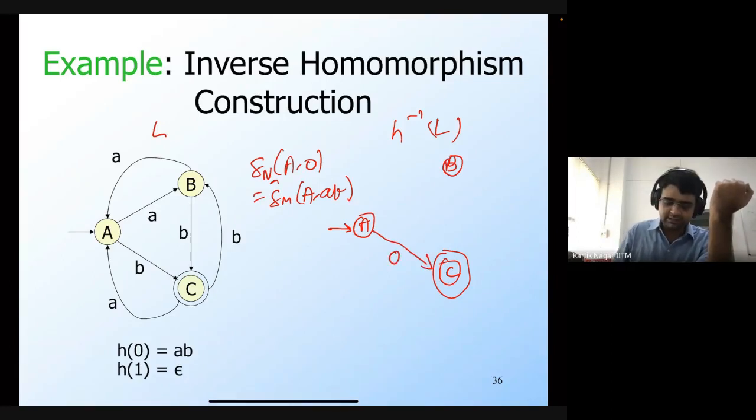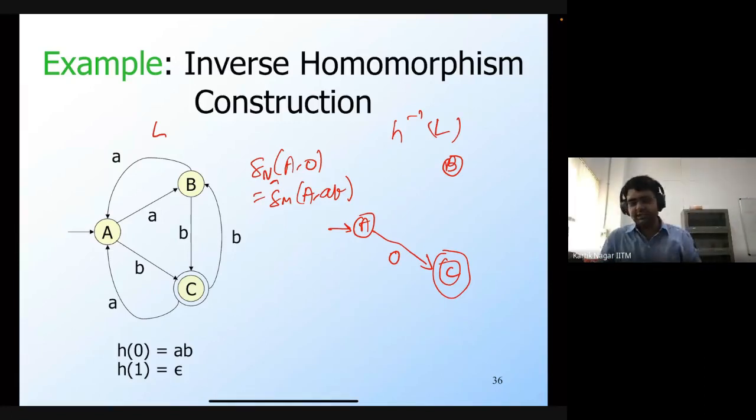So let's finish this. What about for 1? If you are in the state capital A and you see a 1, what are you going to do? Since this is a DFA, we need to define transitions for every symbol on every state. So what is delta n of capital A comma 1?